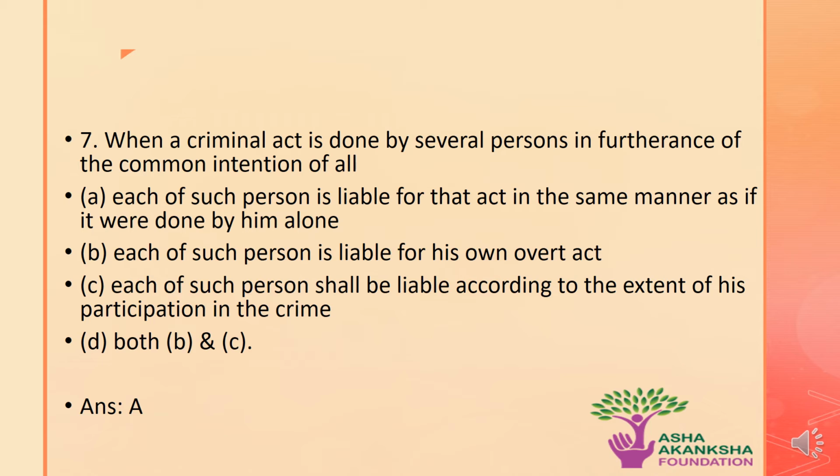C. Each of such persons shall be held liable according to the extent of his participation in the crime. Or D. Both B and C are correct. The correct answer to this question is option A, that is, under Section 34, common intention, each of such persons will be liable for the act in the same manner as if it were done by him alone.